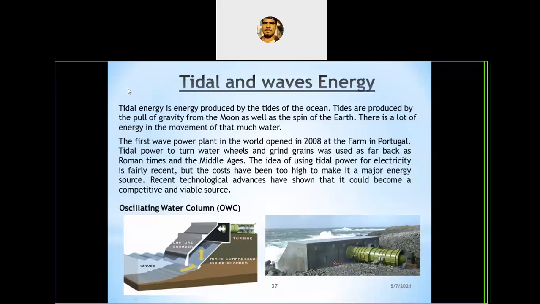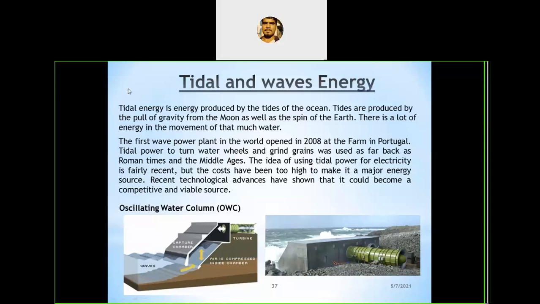If the tides are more than that mean sea level, we call it a flood tide. And if the level of the tides is below the mean sea level, we call it an ebb tide. Ebb tide and flood tide.